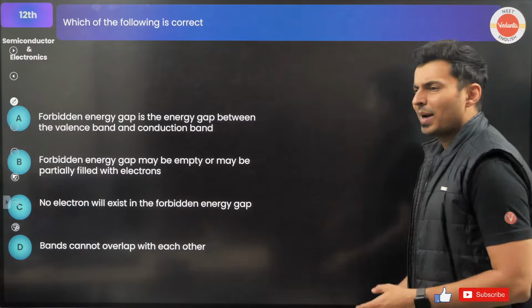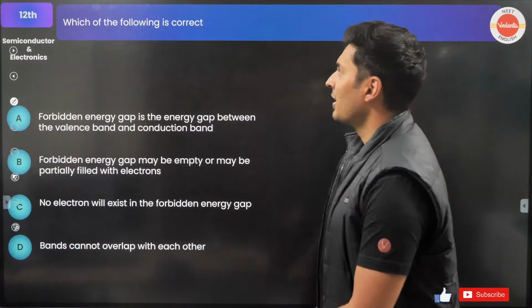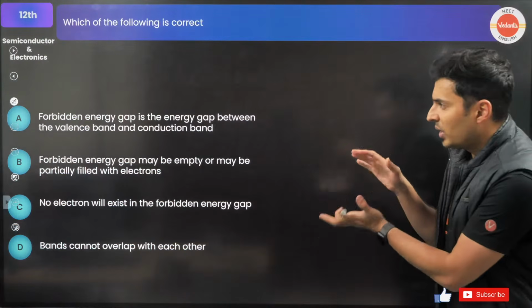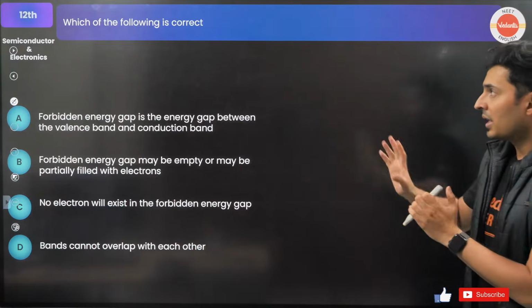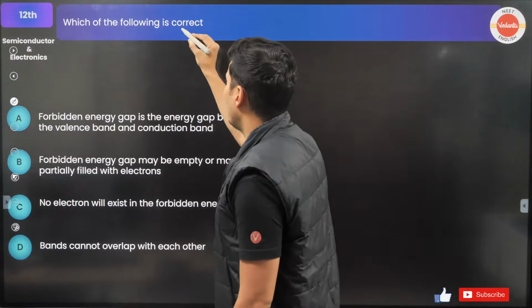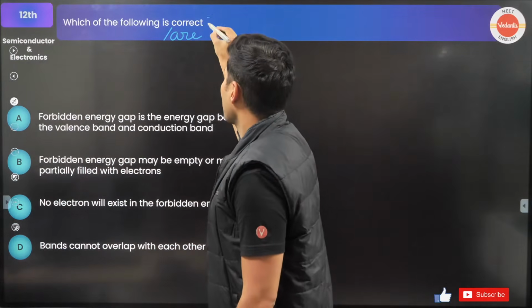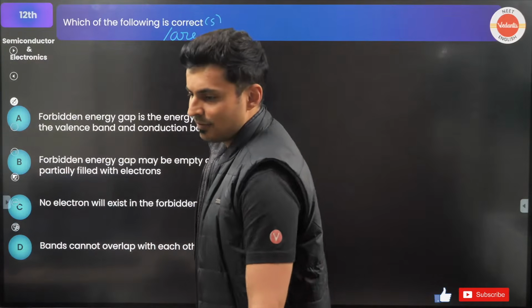First, let's have a look at one question which is coming up on your screen. Which of the following is correct? Forbidden energy gap is the gap between valence band and conduction band. I think one or more options might be correct. Come on, guys, figure this out.